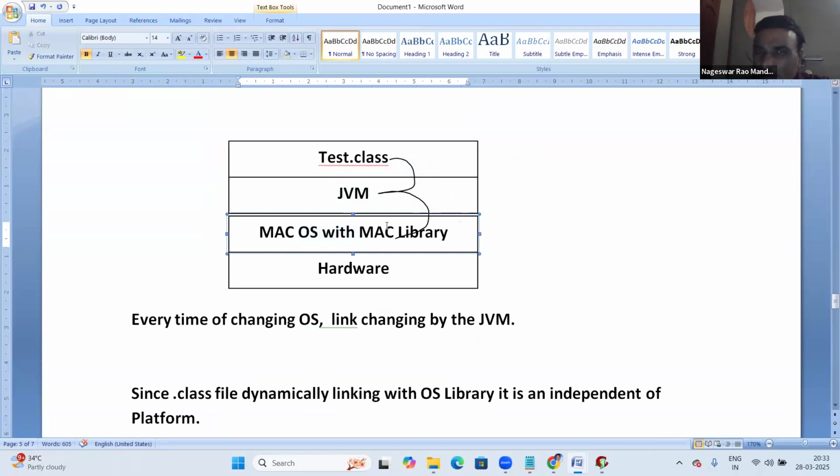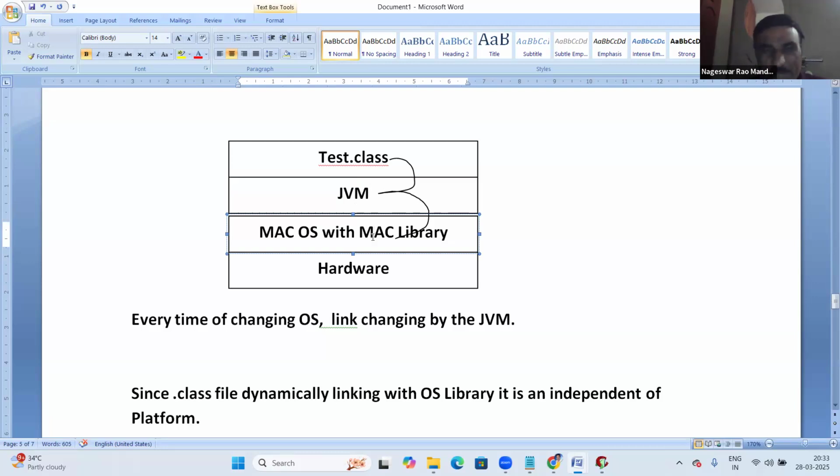For that purpose, separate JVMs are developed. Different operating systems, different JVMs.